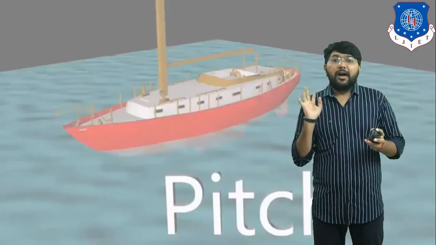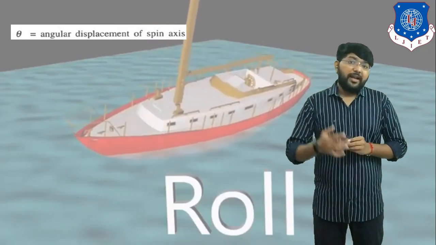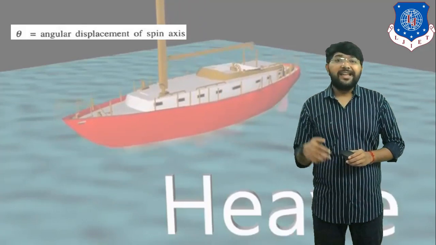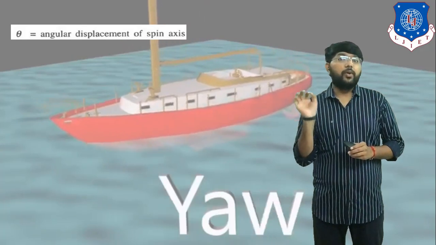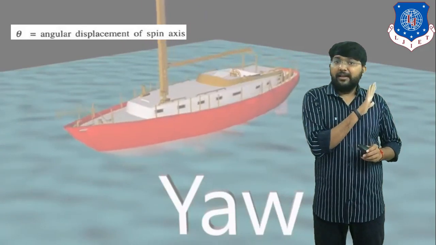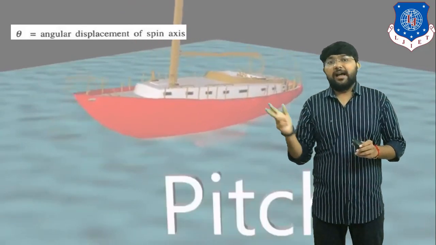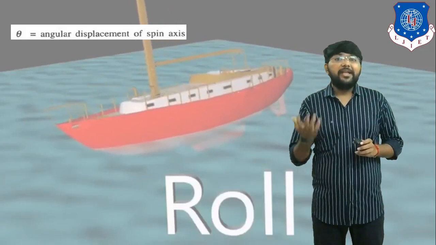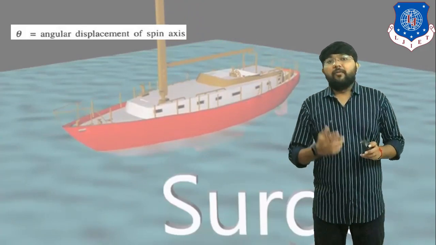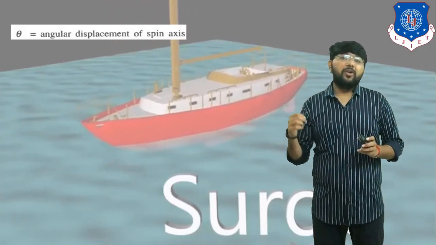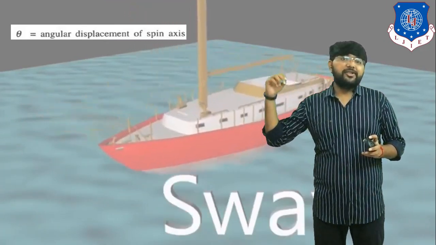Now we have to derive the equation for the gyroscopic couple. We already derived the equation for the gyroscopic couple in steering motion. This equation of gyroscopic couple is equal to I omega omega p. What does I indicate? I indicates the mass moment of inertia. What does omega indicate? It is the angular velocity of the axis of spin. And what does omega p indicate? It is the angular velocity of the precession axis. Clear? We derived this equation in the steering motion.